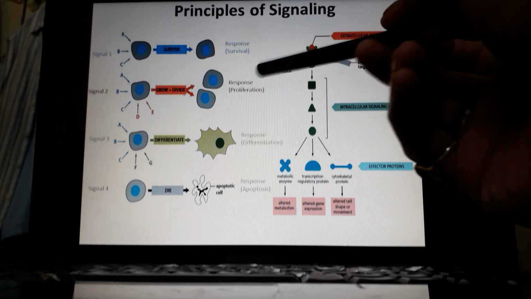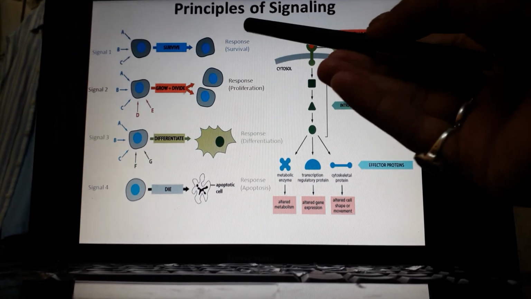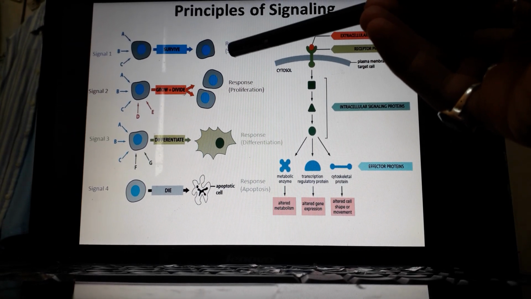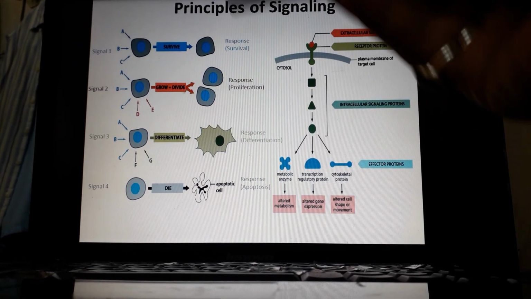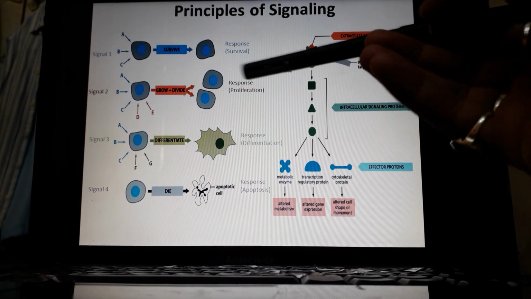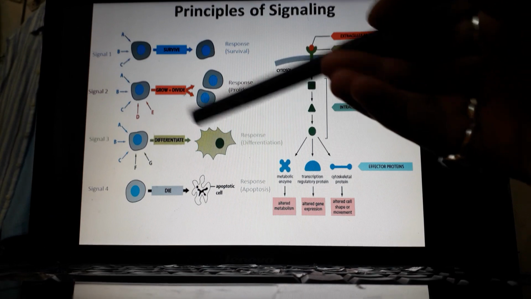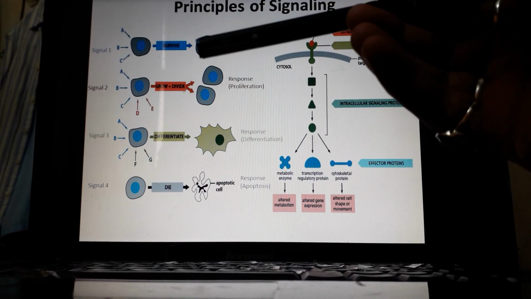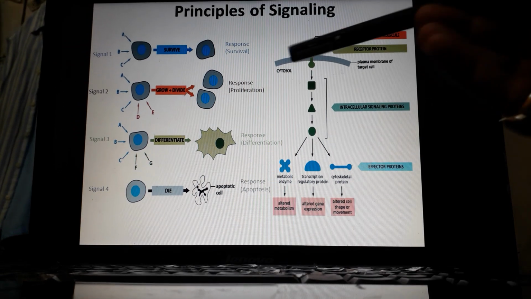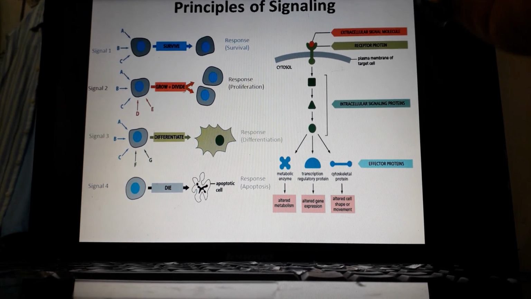Now, in order to respond accordingly, we are very advanced forms, because we exhibit a lot of complexity: complexity regarding organization, complexity regarding body structures, and complexity regarding responses.